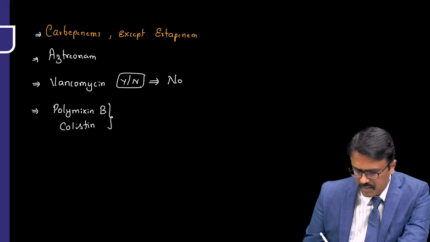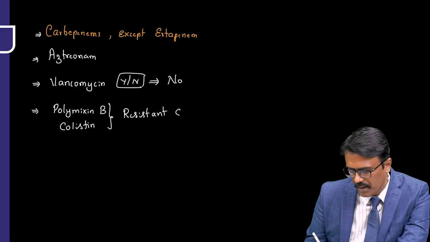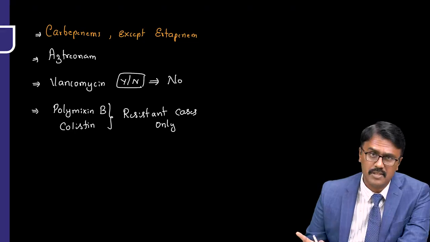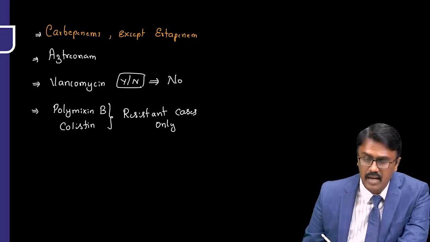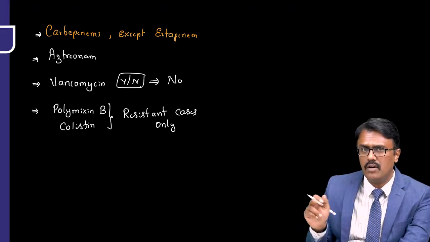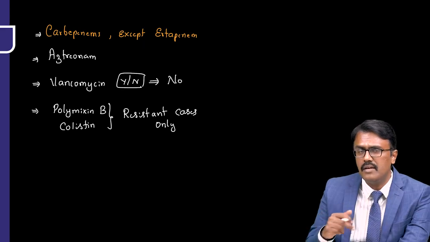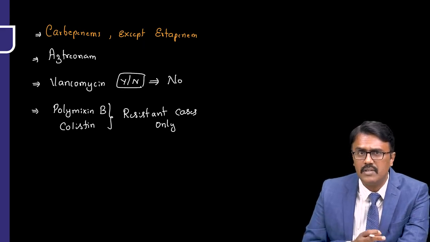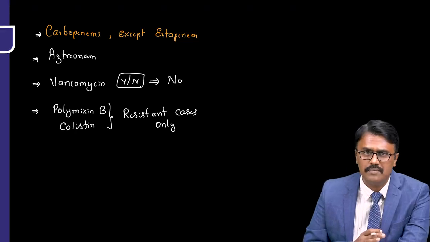But where to use them? They are used in resistant cases only. Only in resistant cases of Pseudomonas do we use them, otherwise you don't touch them, because these are highly neurotoxic and highly nephrotoxic drugs. So we are done with cell wall, we are done with cell membrane. Will daptomycin work? No, daptomycin works only on gram positive.